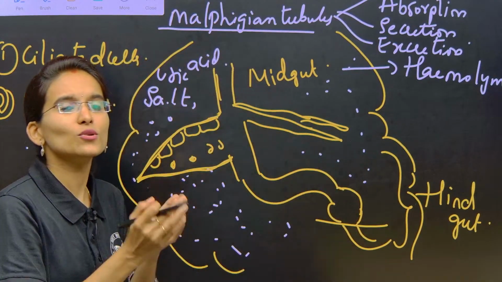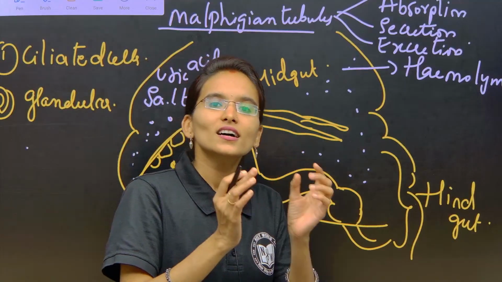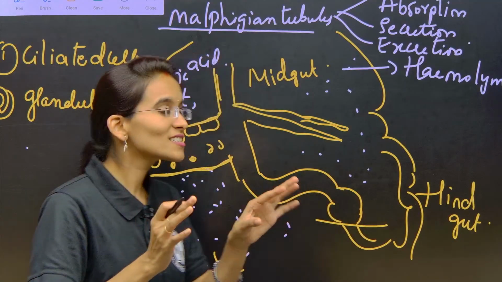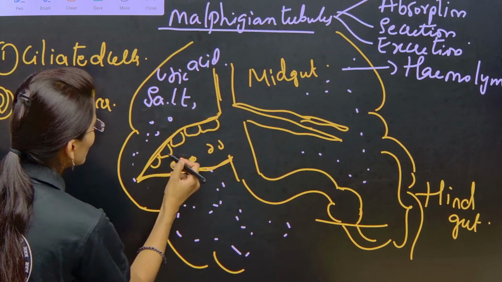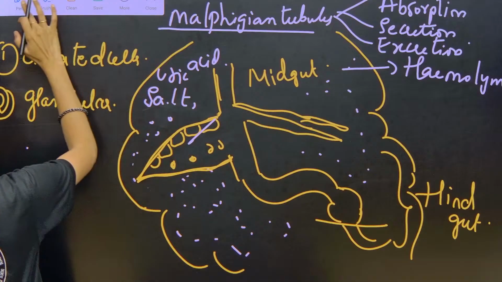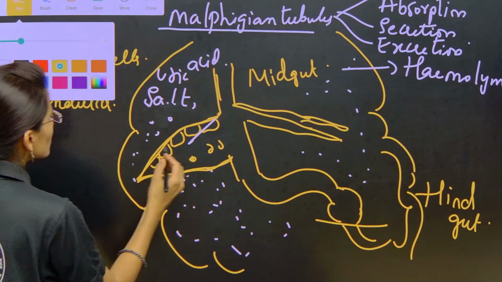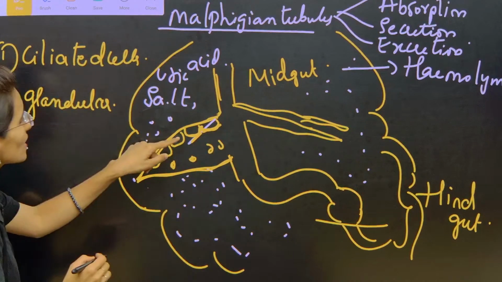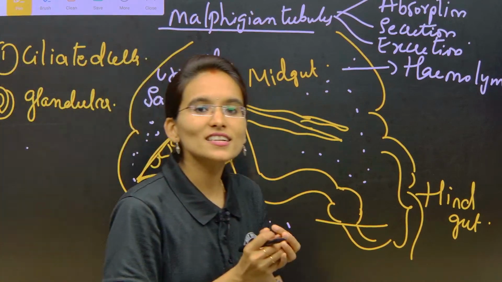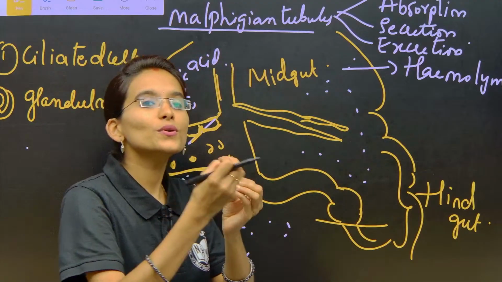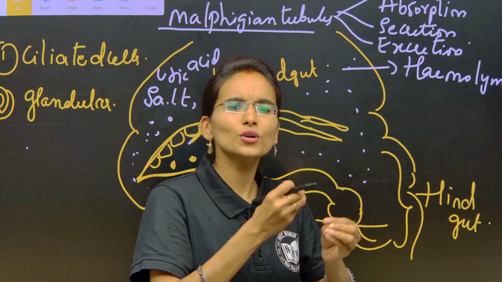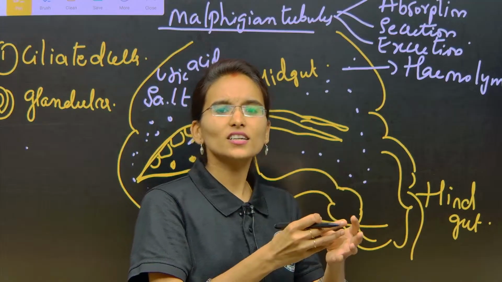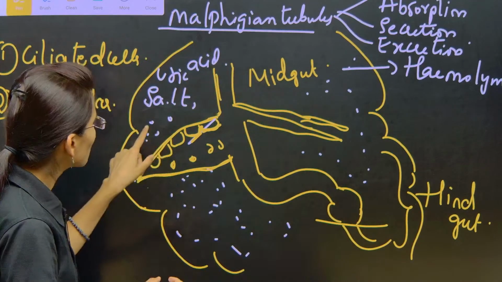So how is it going to be done with the help of glandular cells and ciliated cells? Look here. The structures I have drawn here are the glandular cells. Now these glandular cells will absorb the uric acid from the hemolymph. They are going to absorb salt and inorganic waste along with the uric acid from the hemolymph.